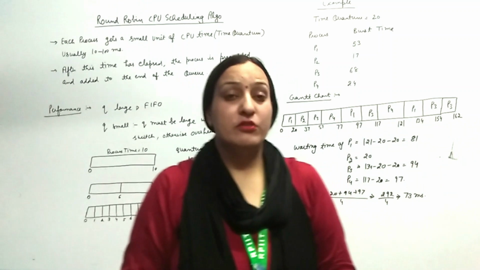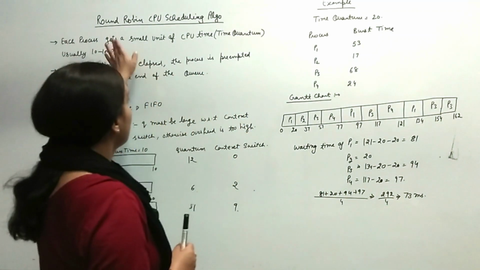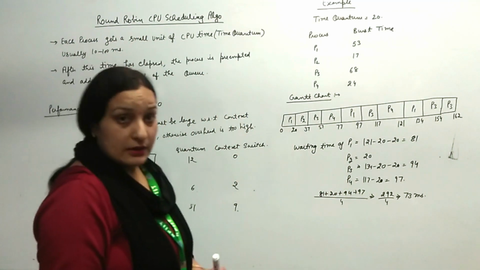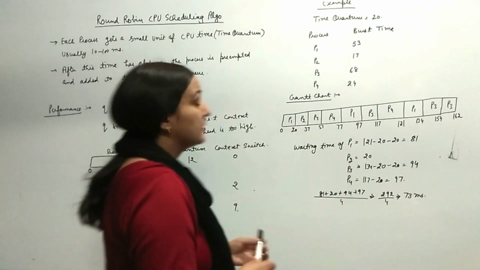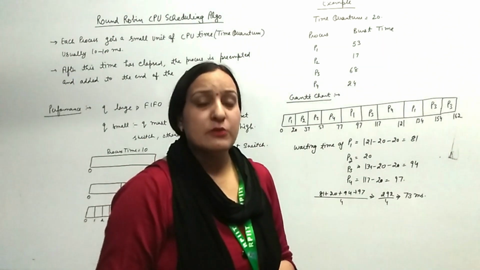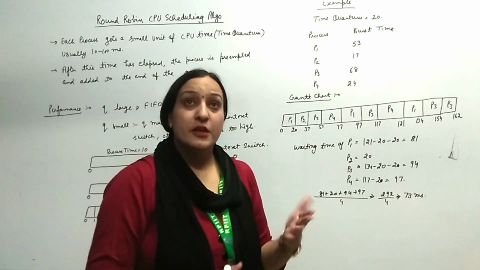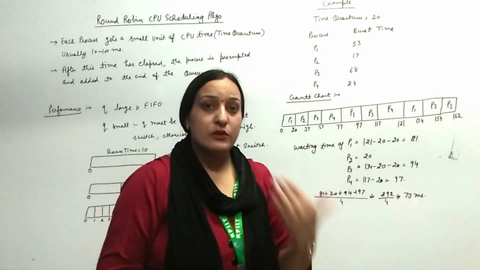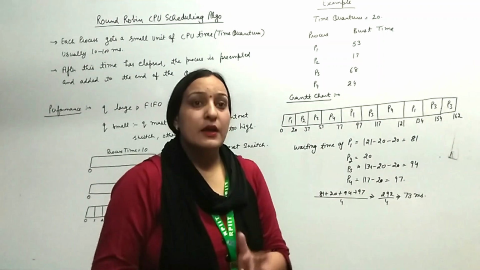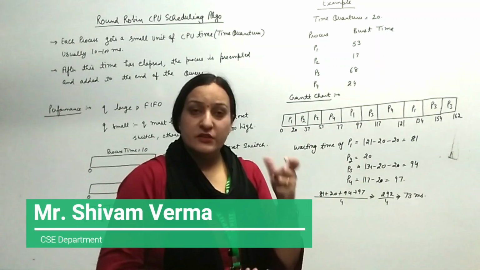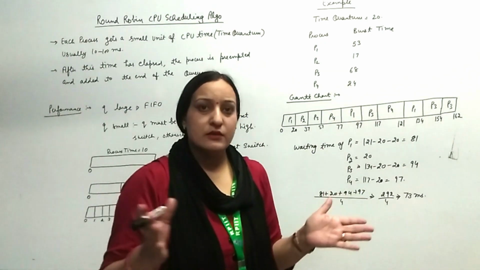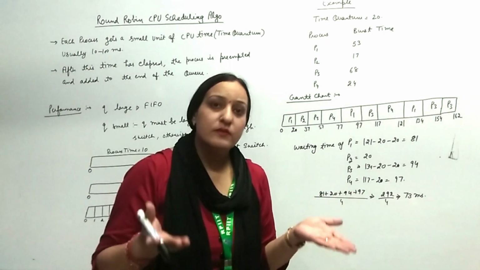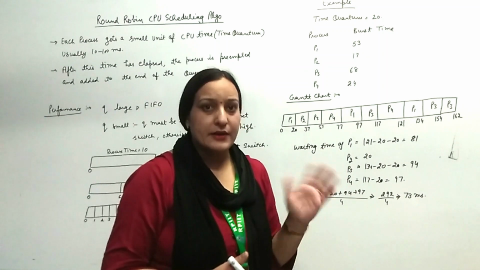Today in this session we will discuss the round robin CPU scheduling algorithm. This algorithm we refer to in the multitasking system. It means a time sharing system. It means we want to execute a number of tasks and we want to distribute the CPU time within the various processes in the ready queue.